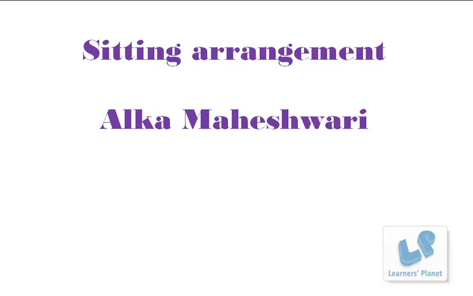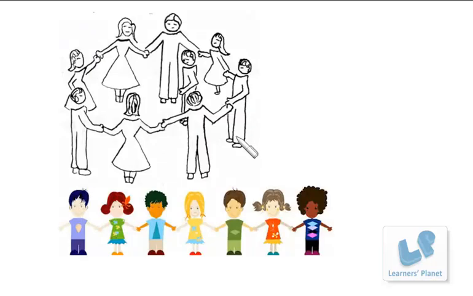Okay, so first of all I would like to clear the basics of this seating arrangement. So let's understand that. Now here you can see this arrangement of kids, right? See, all the kids are holding hands of each other and they are just looking at the center, right? That means they are facing the center. Okay, so this particular person and this particular person, these two are facing each other. Similarly, this and this person are facing each other. So this position is known as facing the center.